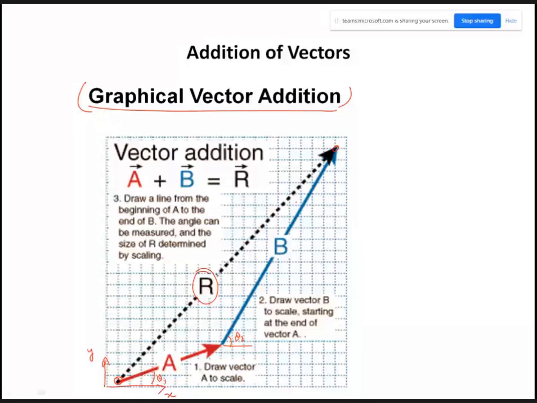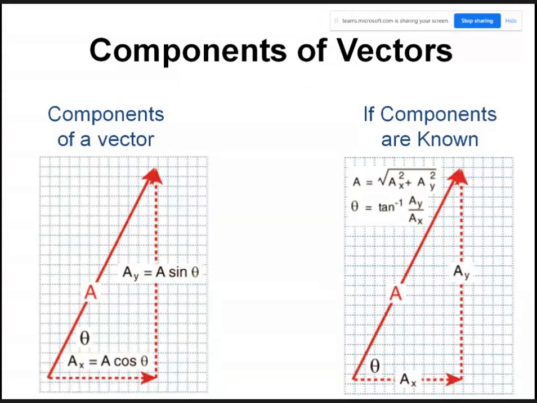Now let us come to components of vectors, right? Here we are going to restrict ourselves to two-dimensional cases only, right? Later on we are going to three-dimensional cases. So components of a vector, say A is your vector. The x component is A cos theta. This is angle theta, isn't it? So A cos theta is your x component, which is AX, and A sin theta is your vertical component,